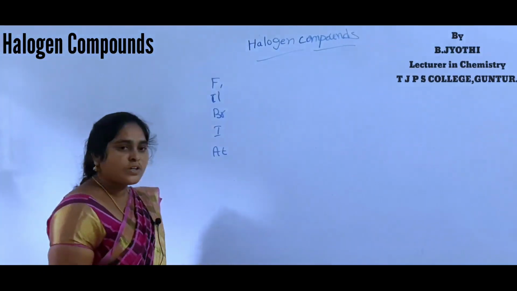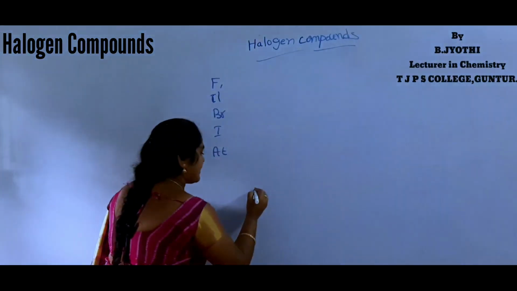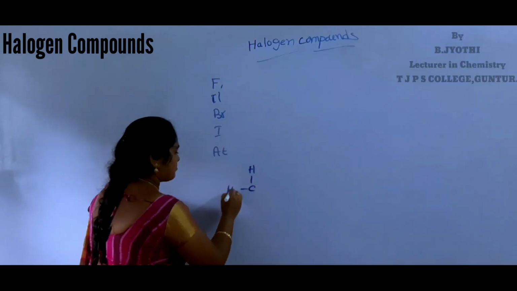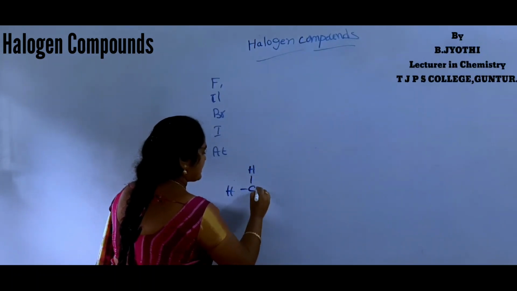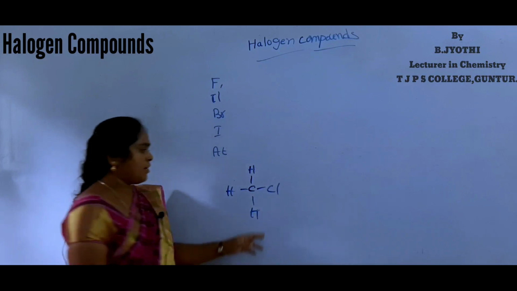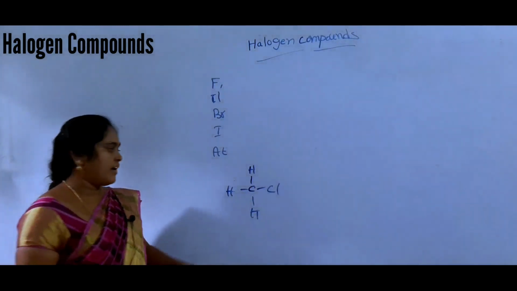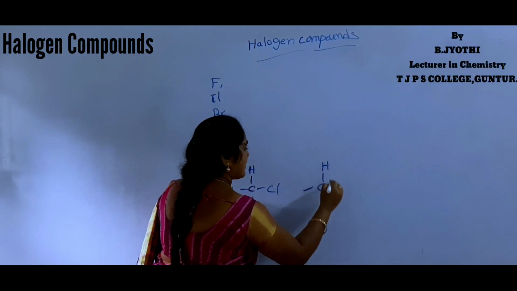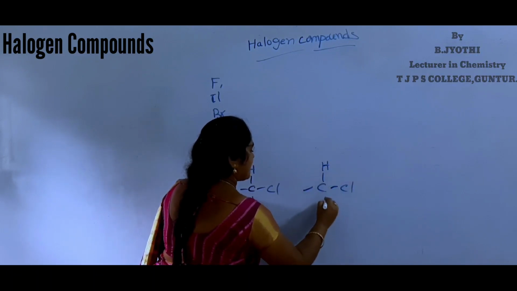For example, chloromethane. Another example, dichloromethane.